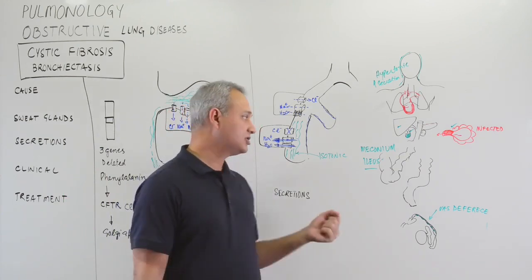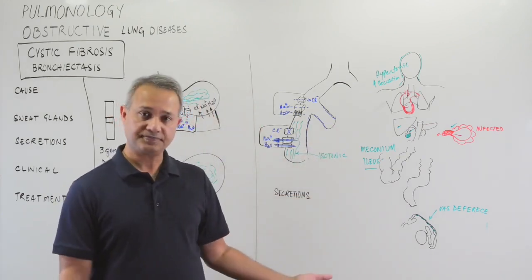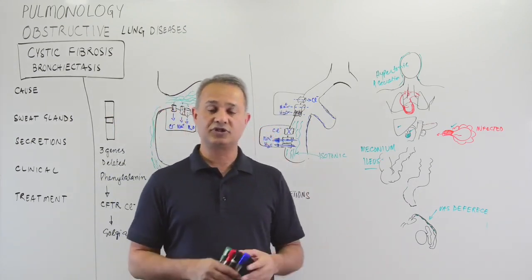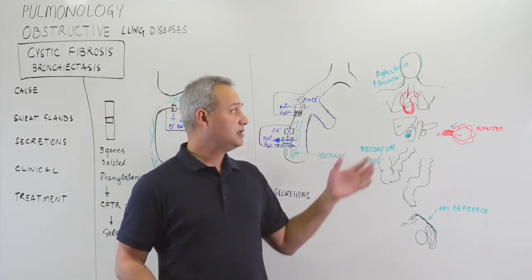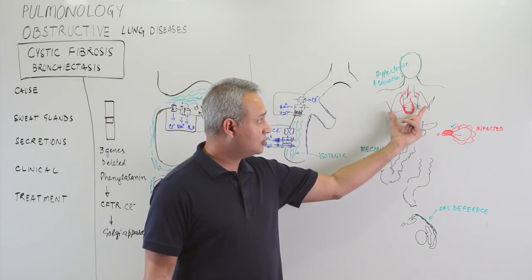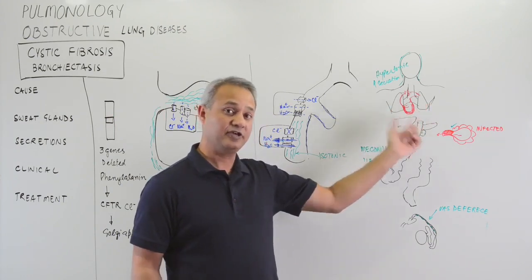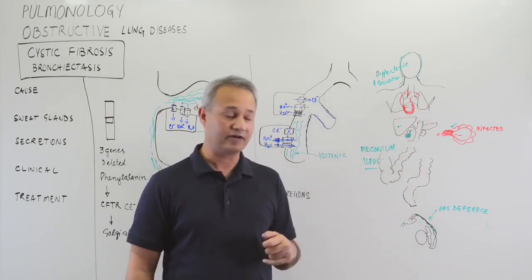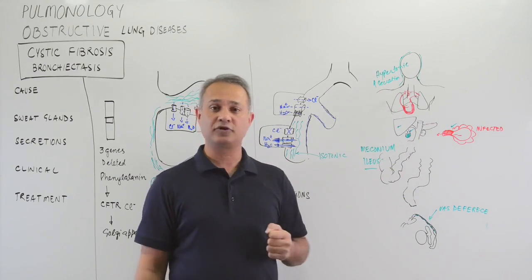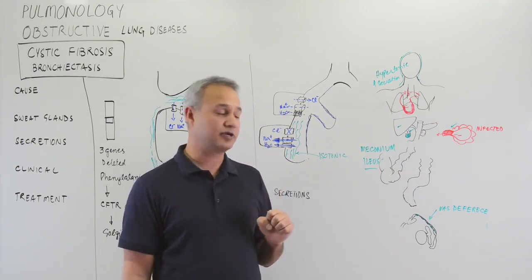How do you treat this? Of course, continuous, repeated infections. So treat the infections, that is one. The cause of death is normally respiratory failure, which causes right heart failure as well. So it is really important to make sure that the respiratory system is kept in good condition.